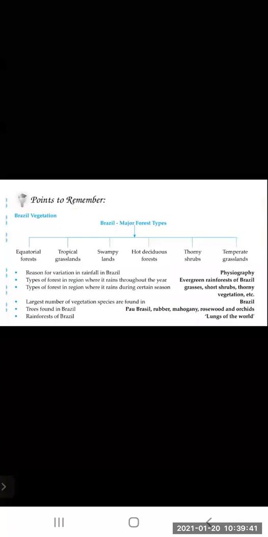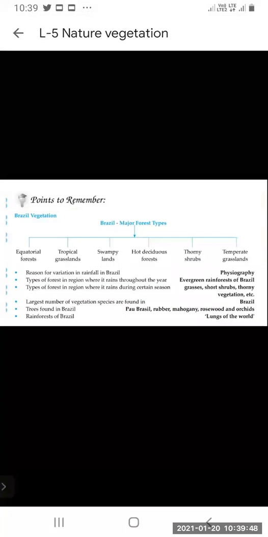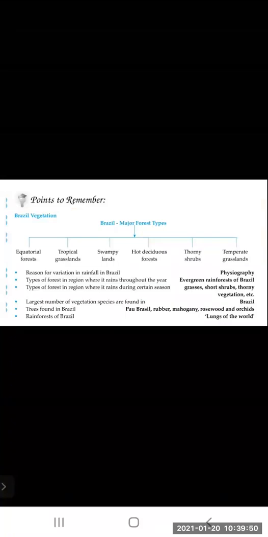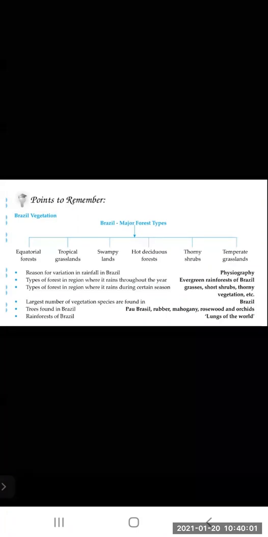Now, we will just revise what we have learned. Now, see Brazil vegetation. Which are the major forests in Brazil? Equatorial forest, tropical grassland, swampy land, hot deciduous forest, thorny shrubs, temperate grassland. These are the major forest types found in Brazil.